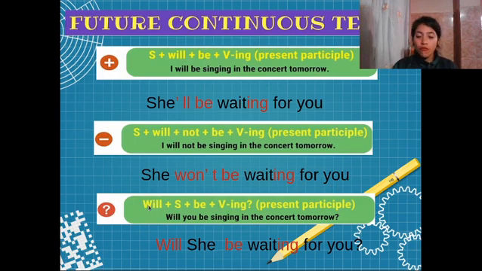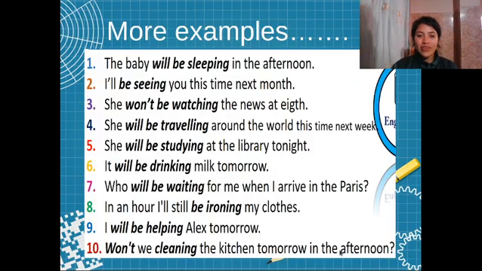And the question form. Remember, when we have to make the question form, we have to use the auxiliary at the beginning of the question, right? Like will plus subject plus be plus verb in ing form, right? For example, will you be singing in the concert tomorrow? Or will she be waiting for you? Right? Okay. Here we have more examples.